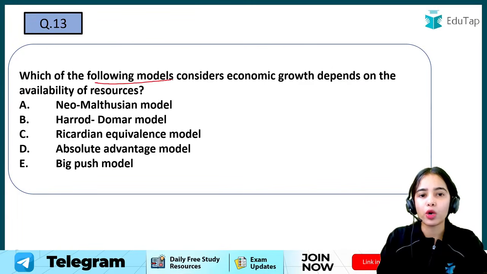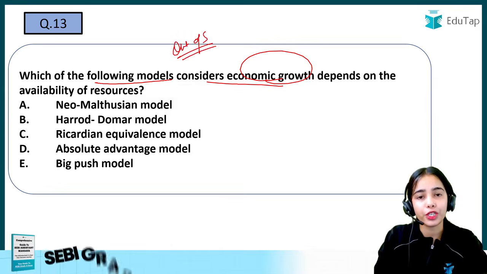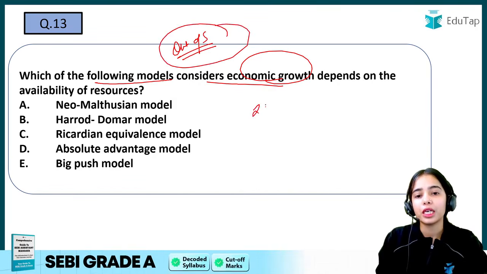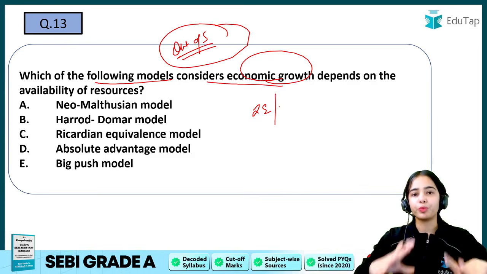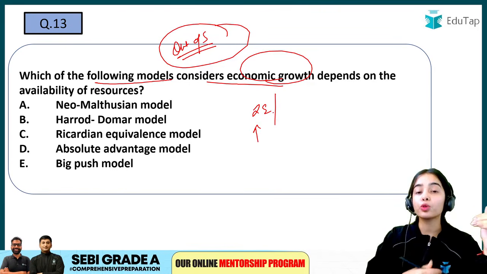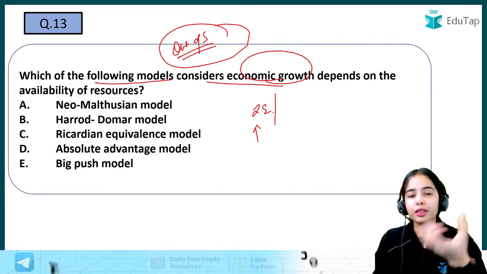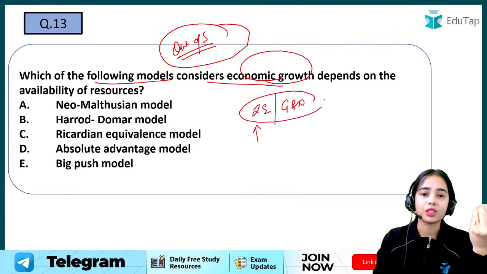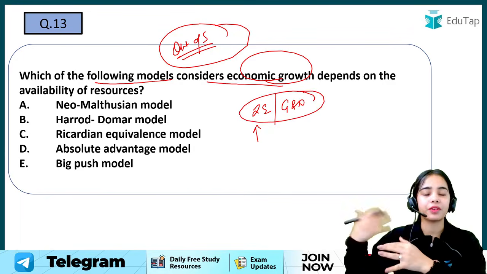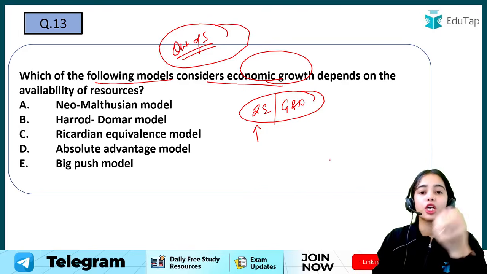Now, which of the following models considers that economic growth depends on the availability of resources? Now remember that this is an out of syllabus question. With such questions, if you try to read all the models, in international economics, that is a complete book by Dominick Salvatore, you will have to go through all the models, the absolute advantage theory, the Ricardian theory. There are so many models, and growth and development is also a different subject of economics that we study in masters and such. Then again you will have to go through hundreds of models, so that is not possible.